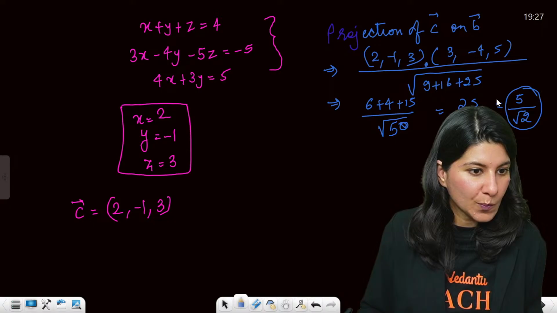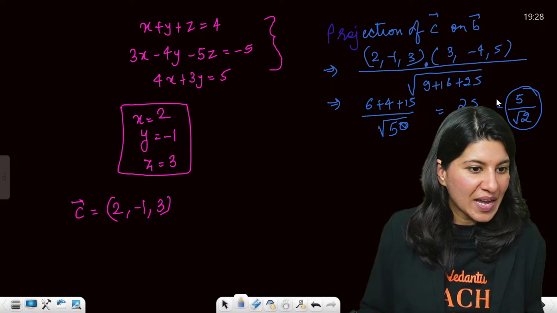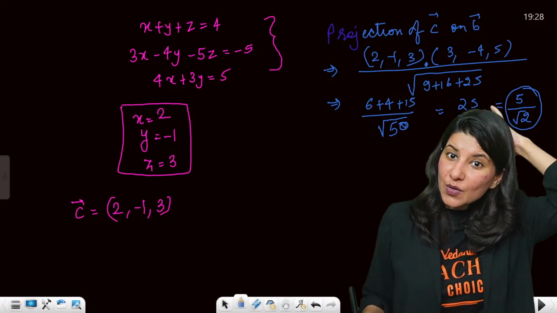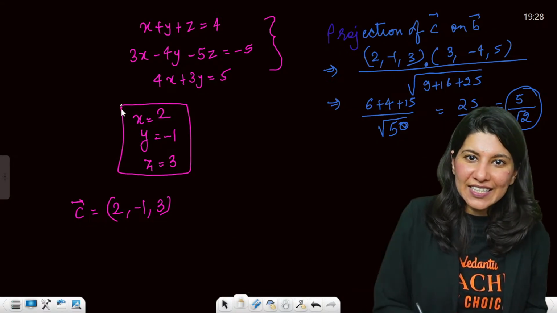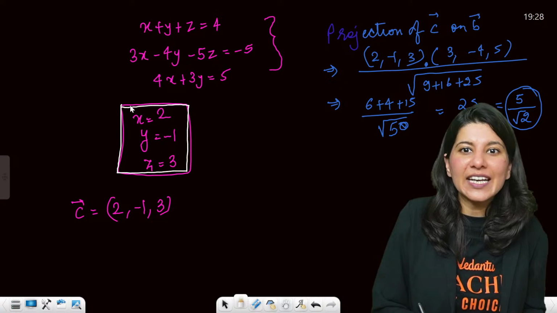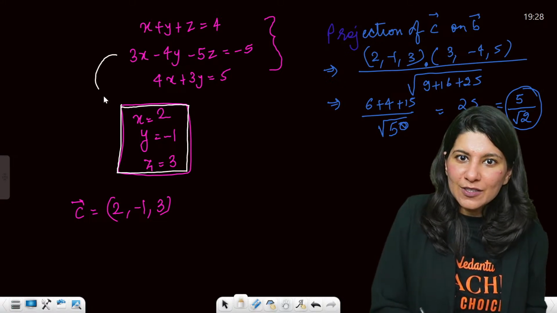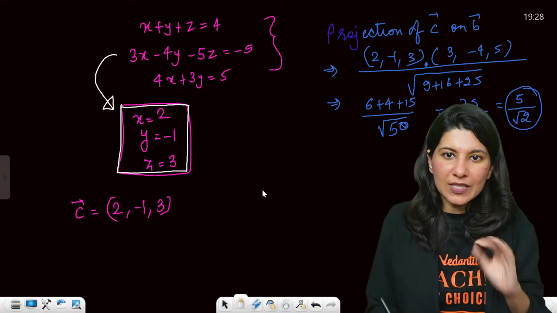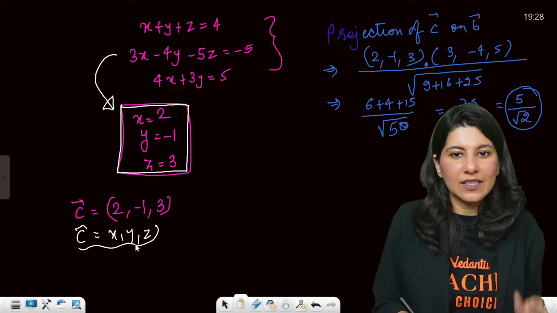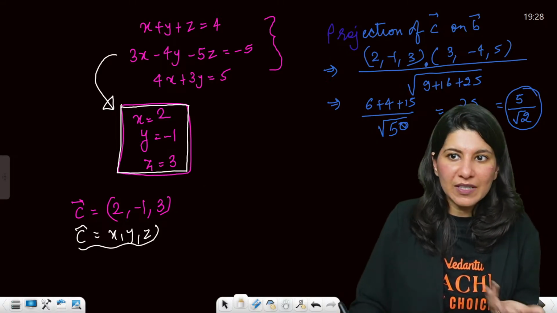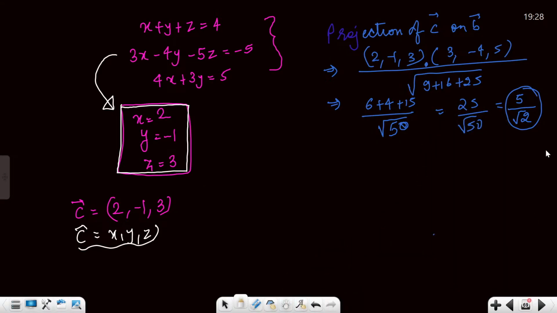Yes? Am I fast? Okay, Gina. See, this equation solving I have not done right here. I have done it for you already. I didn't want to waste time in equation solving. So I have just given you x, y, z values. Once you are done with that, your C vector is x, y, z. And here, you have C vector, you have B vector. Just do the calculation and you're done. Okay. Better, Gina?